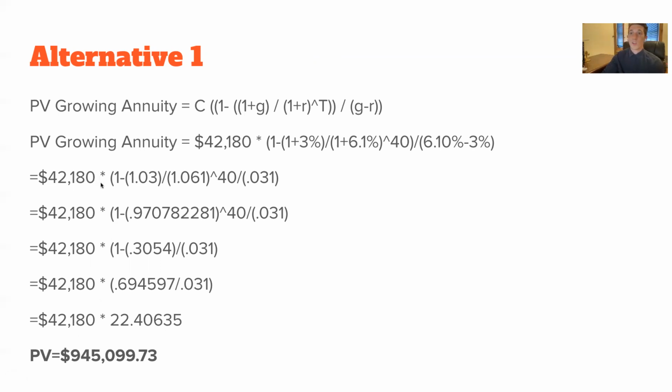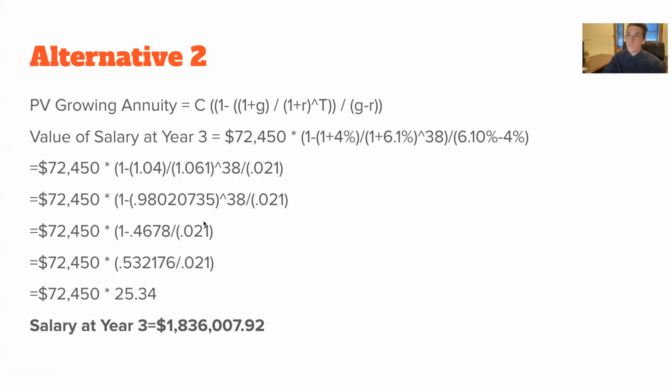And it's good to point out here that I've already adjusted for the income tax. And so that 57,000 has turned into 42,000, and that's what we can kind of expect going forward. And his cash flow, or his present value of those cash flows, is about 950,000. And so this is the alternative number two, and there's a couple different parts here.